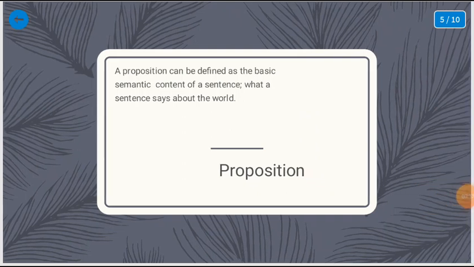And then we have proposition. A proposition can be defined as the basic semantic content of a sentence, what a sentence says about the world. For example, in proposition, I ate the apple. The apple was eaten by me. That was proposition.